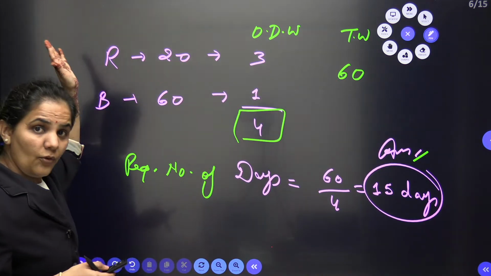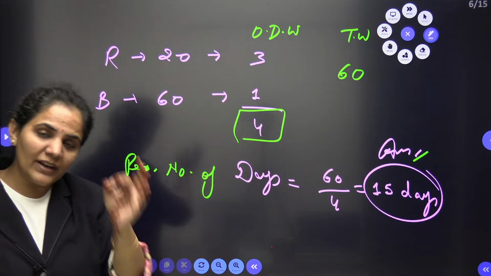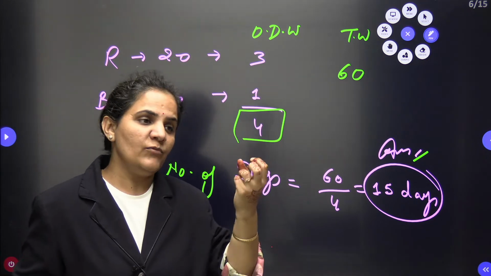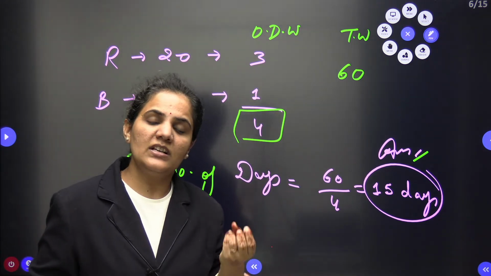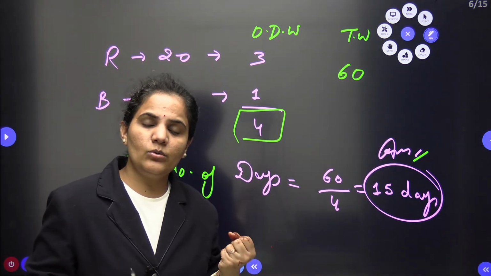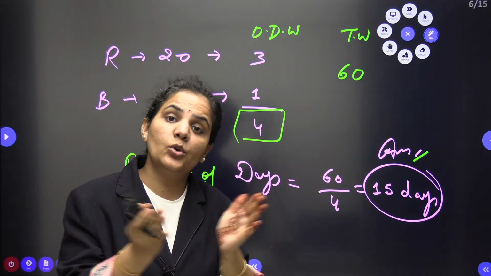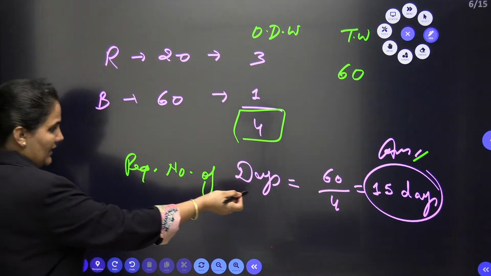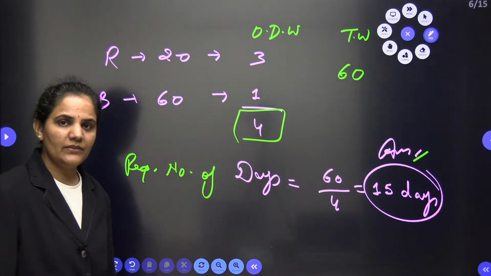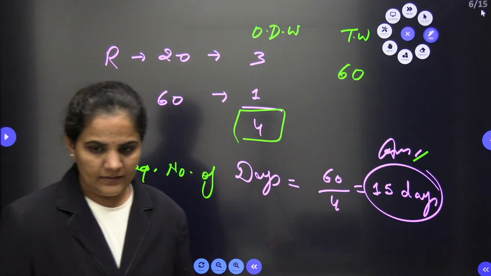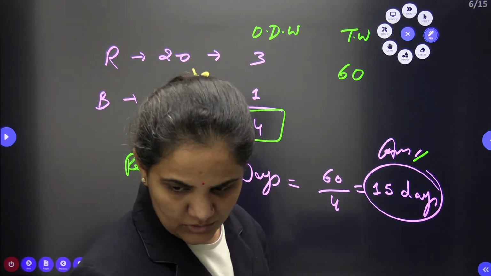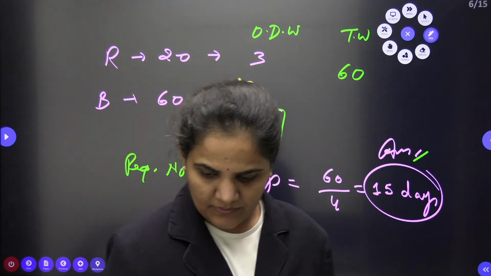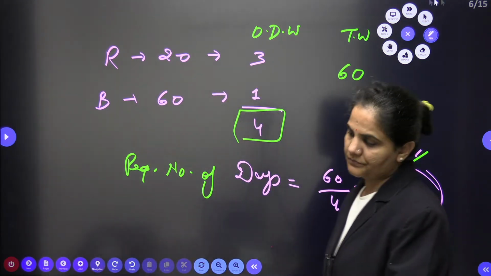This is the basic type 1 concept of time and work, which we used to approach when individual number of days is given to us and the question is asking about together work. So now I easily get the result as 15, right? Very good, shabash. So let's go with the next question.